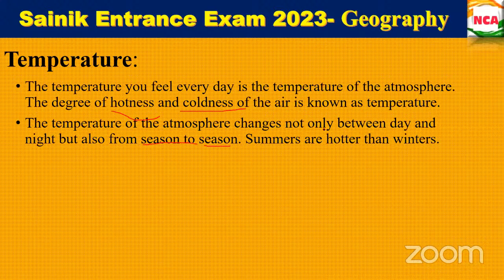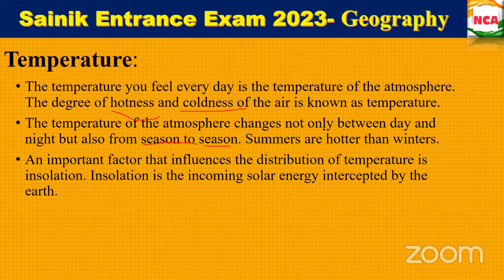So how has it been stopped by the Earth's atmospheric layers? Okay, we want to know about that also. Insolation is nothing but what? Incoming solar energy, which has been intercepted by the Earth's layers. The atmosphere is made up of different layers, right? So based on that insolation, how does it decrease with respect to the equator?